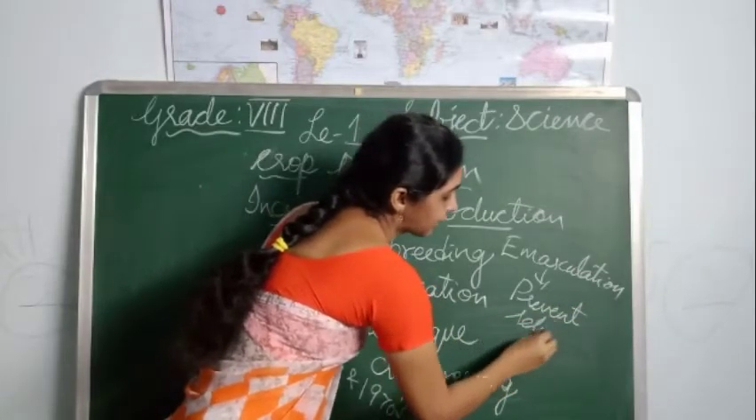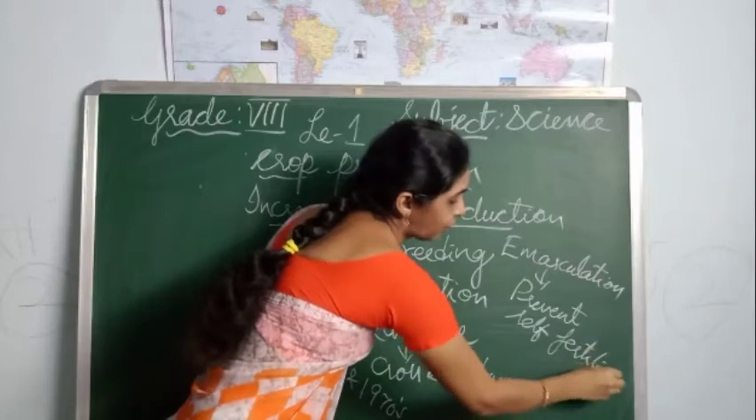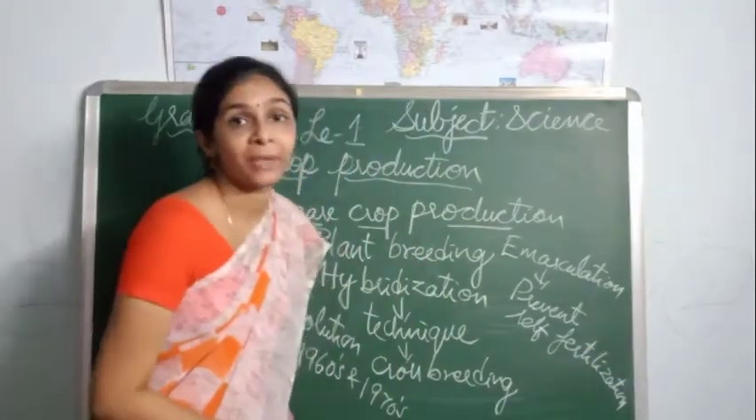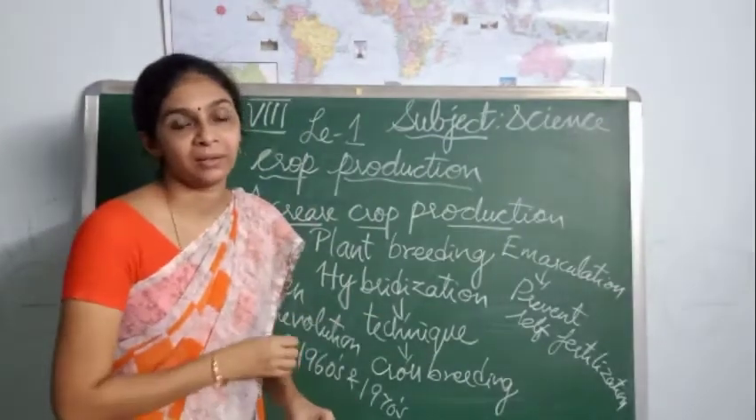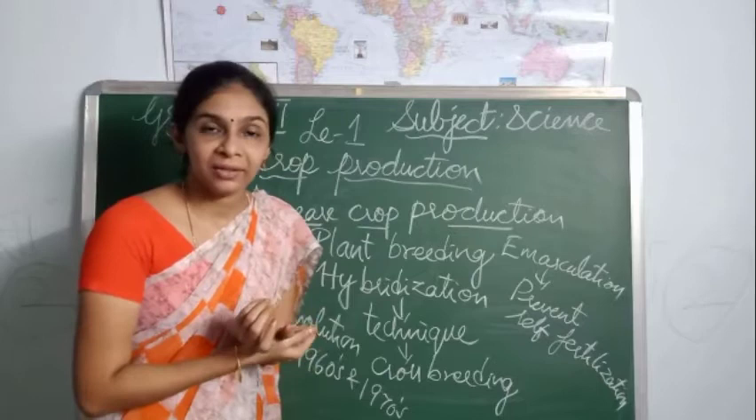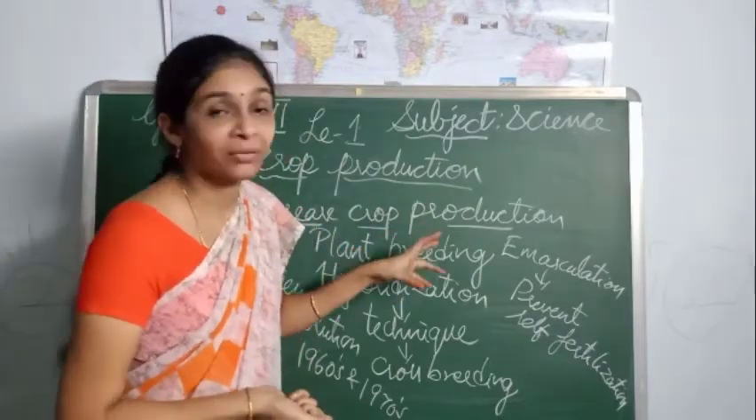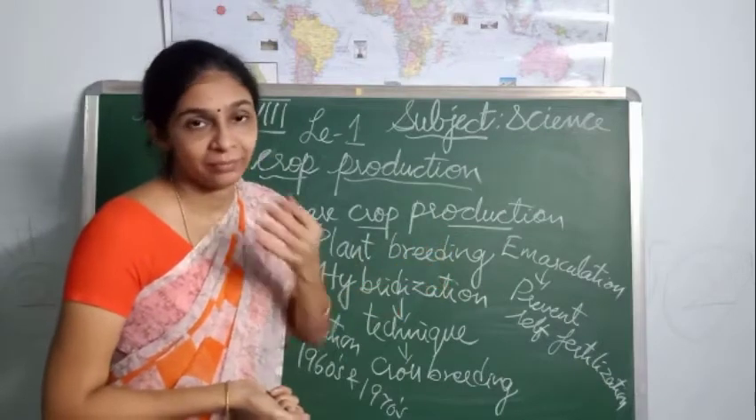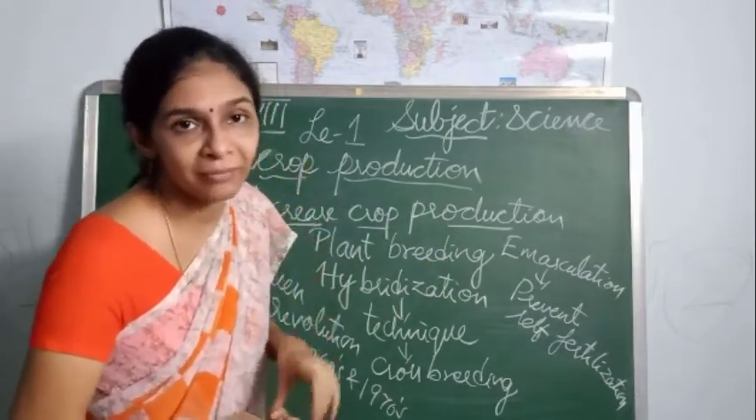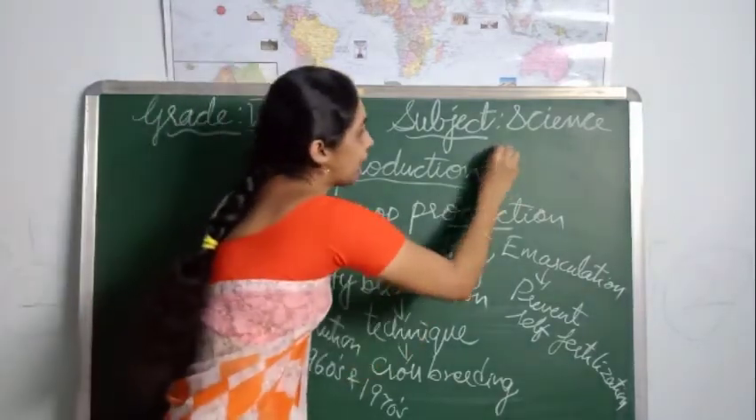That is self-fertilization. To prevent self-fertilization, we follow emasculation. So how can we do that? We are going to remove the anthers of one of the plants. So we are taking two plants, right?